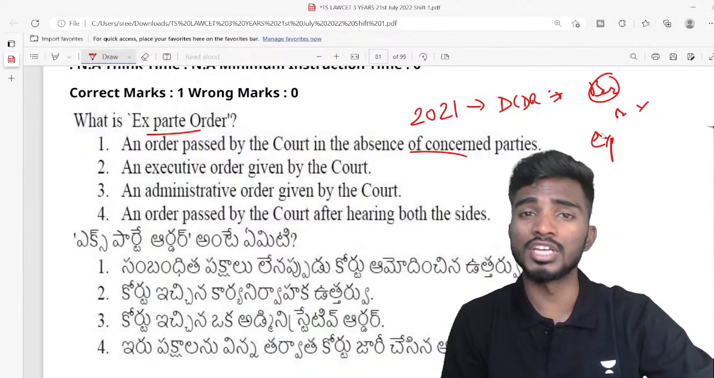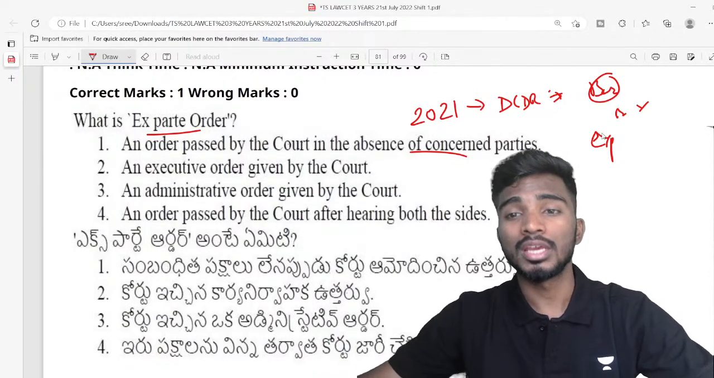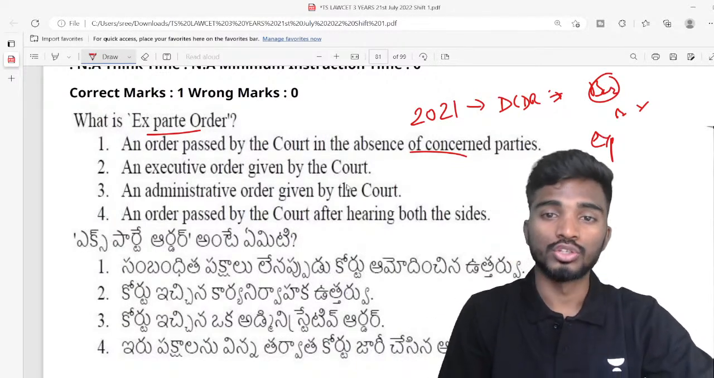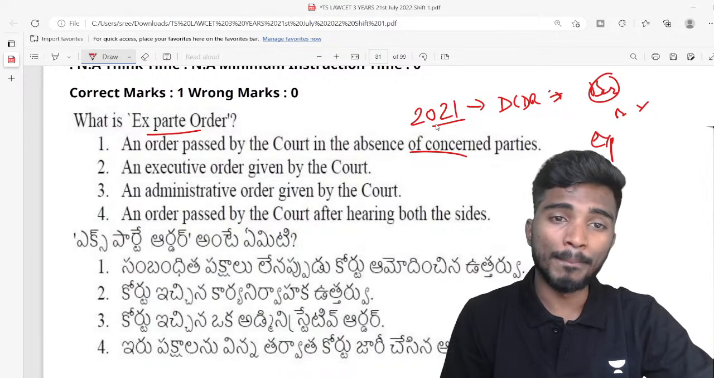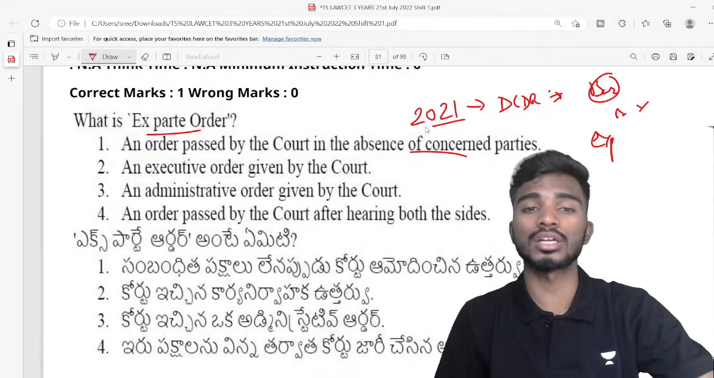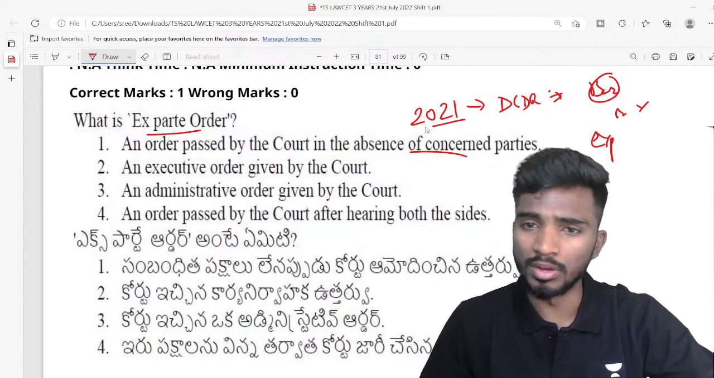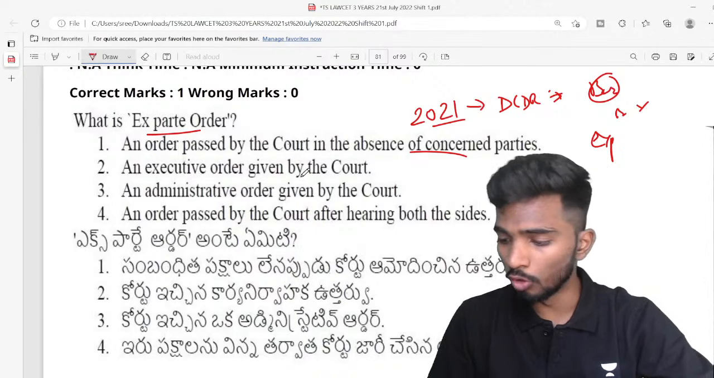I asked you to come twice, but you did not come. So I'm setting you as ex parte and the order will be given in your absence. Right? So that's how the order was passed. When a party is not coming to the court even after the court calls multiple times, the court will set you as ex parte and an ex parte order will be issued. I hope this is clear.